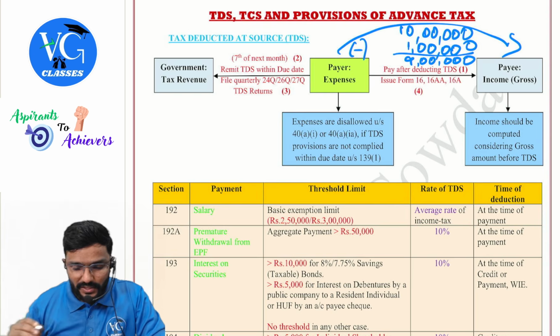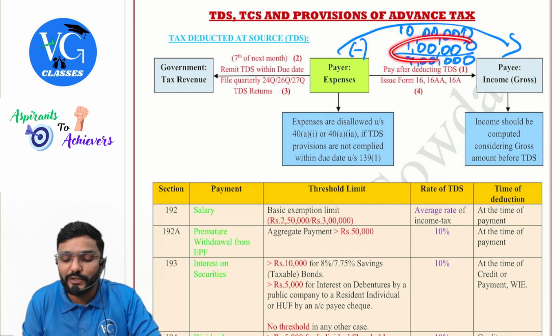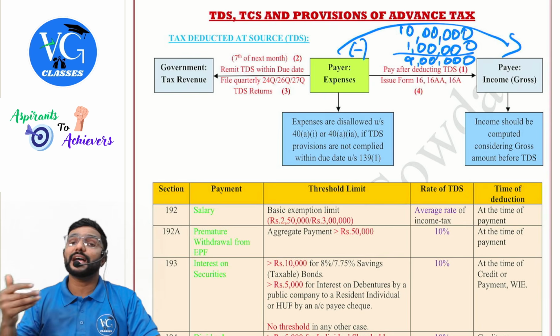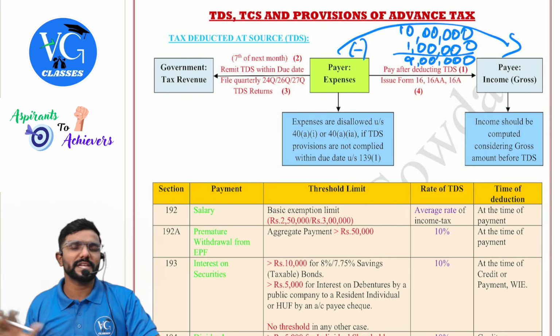Then done with this. Then payer should also give proof to the payee, because payee has to claim a credit of this 1 lakh now. Yes, for that he has to have some proof. It will be auto credited to him, okay, on his income tax profile.